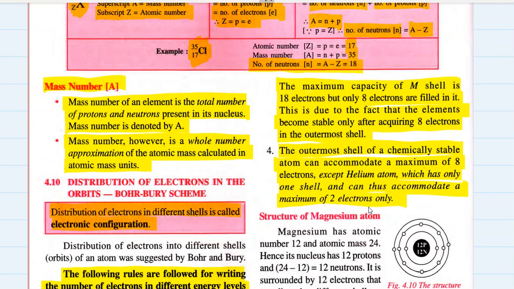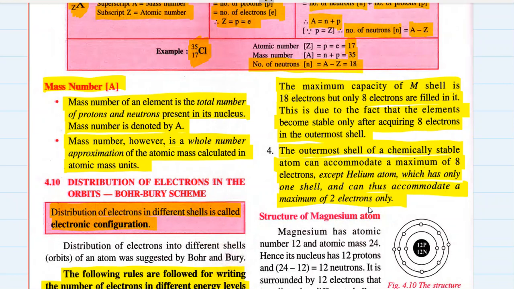So all the noble gases, stable atoms, have 8 electrons in their outermost shell, except helium. Helium has 2 electrons, but still we can call helium stable. You know why? Because it has just one shell.